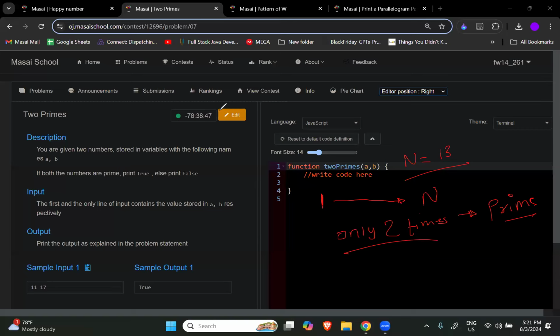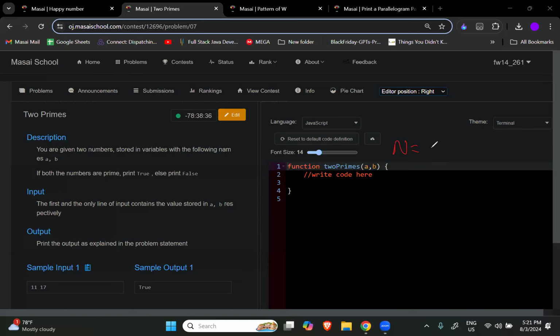Let's suppose I tell you to optimize it. Either you can optimize it or not. Now think a little broader. One thing I know is that whenever I am checking for a prime number, I am pretty sure that any number in this world can be divided by 1 and can be divided by the number itself. These two things can always divide that number. Correct? So can I assume this thing?